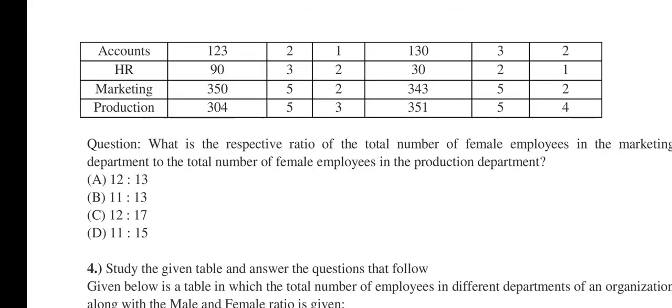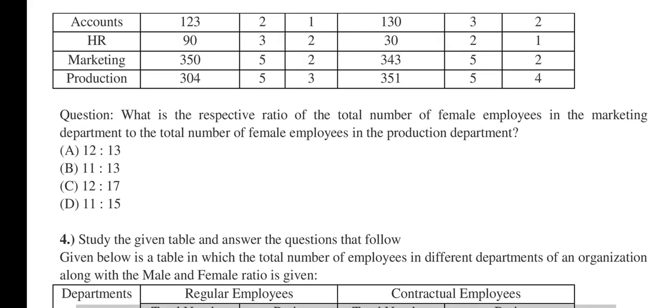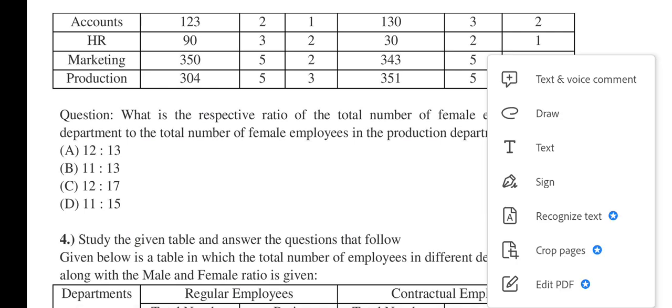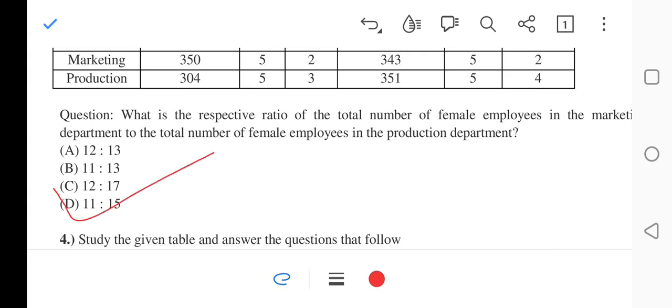Number 3 says, what is the respective ratio of the total number of female employees in the marketing department to the total number of female employees in the production department? 12 ratio 13, 11 ratio 13, 12 ratio 17, 11 ratio 15. The correct answer for the said question will be 11 ratio 15, number D.